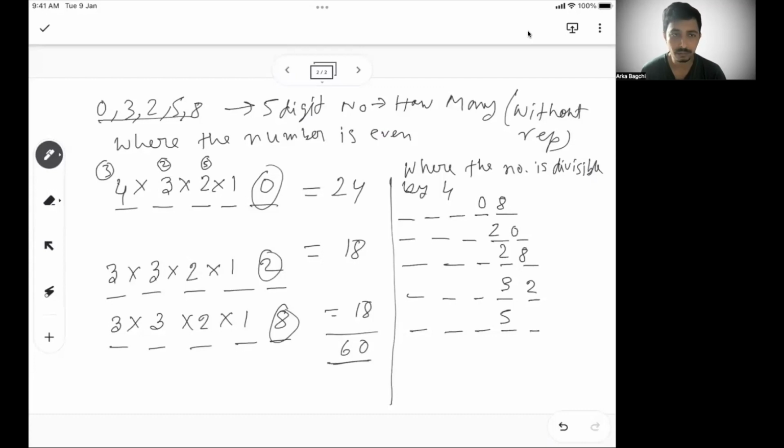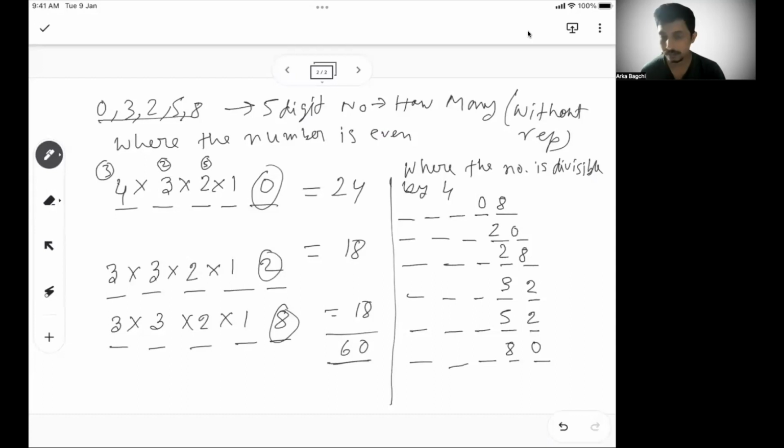5, 0, not divisible by 4. 5, 3, not divisible by 4. 5, 2, yes, divisible by 4. 5, 8, not divisible by 4. The last one, what we have, 8. Now 8, 0, yes, divisible by 4. 8, 3, no. 8, 2, no. 8, 5, no. So these are the only six endings of the last 2 digits where, whatever be the first 3 numbers, the number will be divisible by 4.